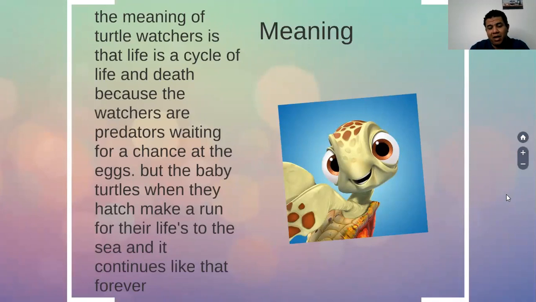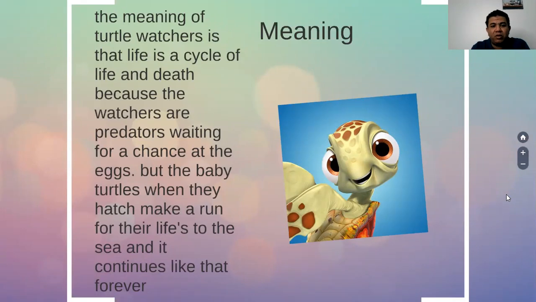So what is the meaning of the poem? The meaning of Turtle Watchers is that life is a cycle of life and death. It starts always with life and ends with death, because the watchers are predators waiting for a chance at the eggs. The predators want to eat these eggs.